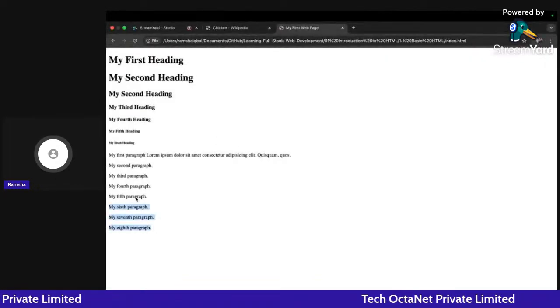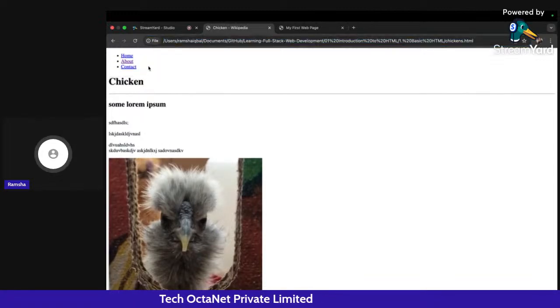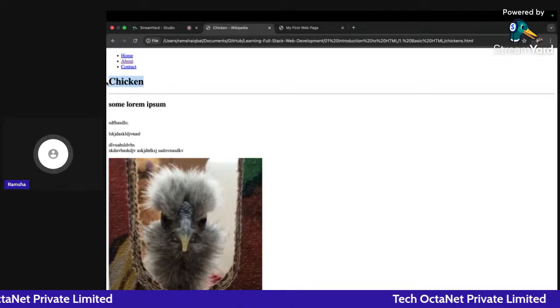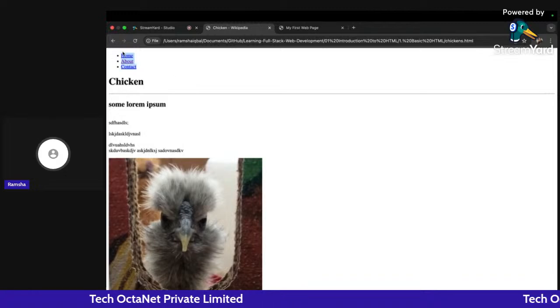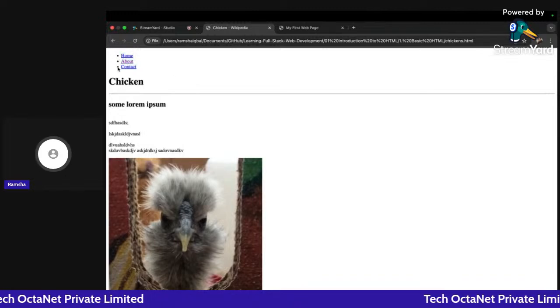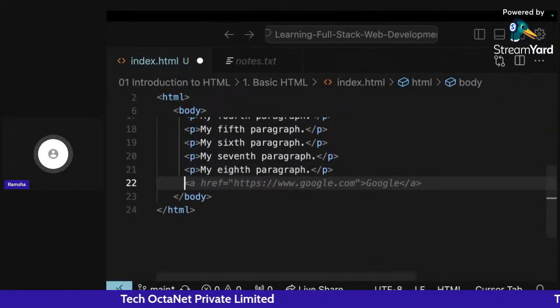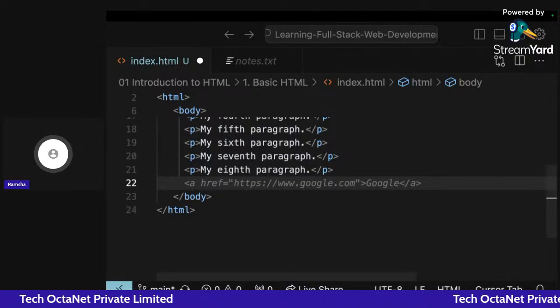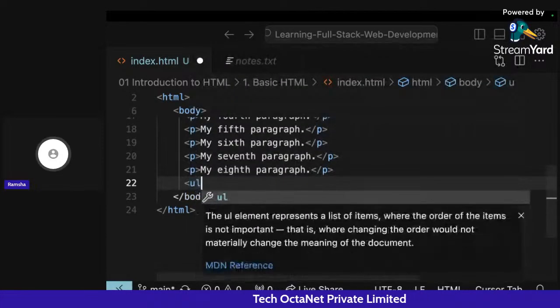Now, we have also seen in this chickens.html page that some links are being displayed here, right? We have written about the headings, paragraphs and subheadings also, but we are seeing that this particular thing is also there, and they have some dots here, right? They have list items here. So how can we add list items? There are two types of list items in HTML. The first one is the unordered list, and the other one is the ordered one.